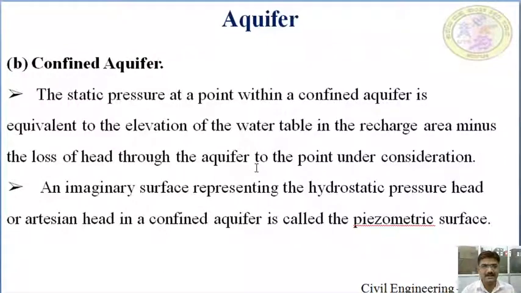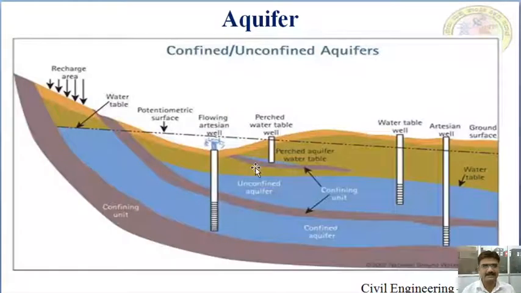The static pressure at a point within the confined aquifer is equivalent to the elevation of the height of the water table in the recharge area minus the loss of head through the aquifer to the point under consideration. An imaginary surface representing the hydrostatic pressure head or the artesian head in a confined aquifer is called the piezometric surface.